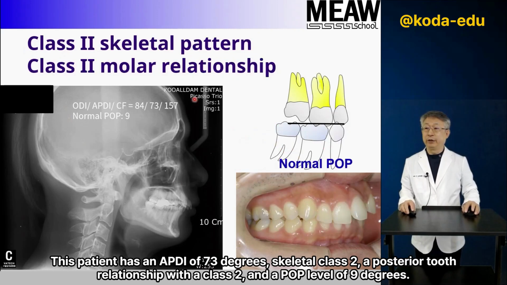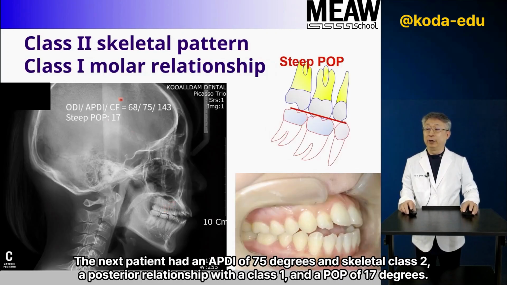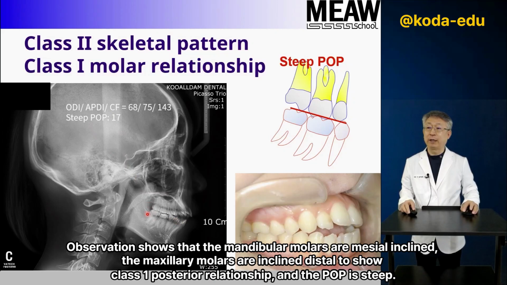This patient has an APDI of 73 degrees, skeletal class 2, a posterior tooth relationship with a class 2, and a POP level of 9 degrees. The next patient had an APDI of 75 degrees and skeletal class 2, a posterior relationship with a class 1, and a POP of 17 degrees. Observation shows that the mandibular molars are mesially inclined, the maxillary molars are inclined distally to show class 1 posterior relationship, and the POP is steep.